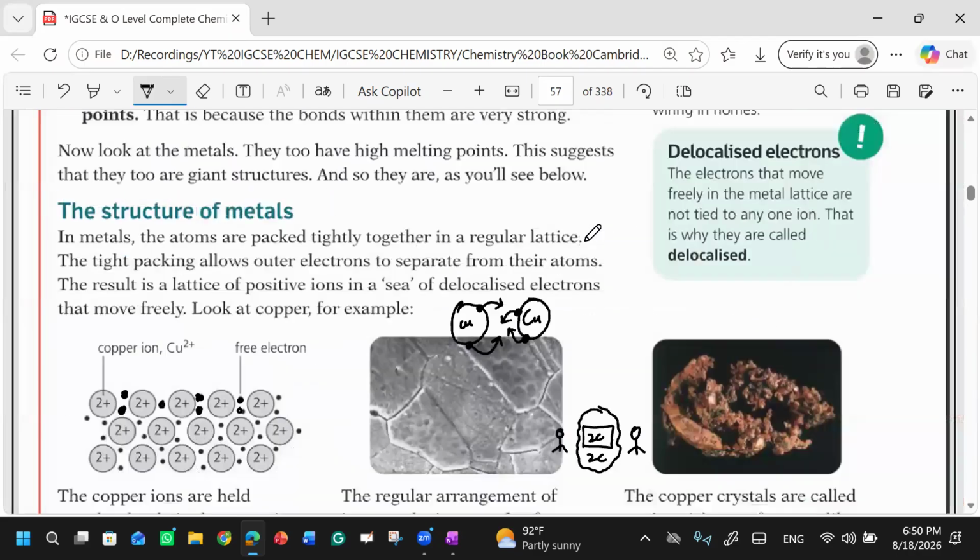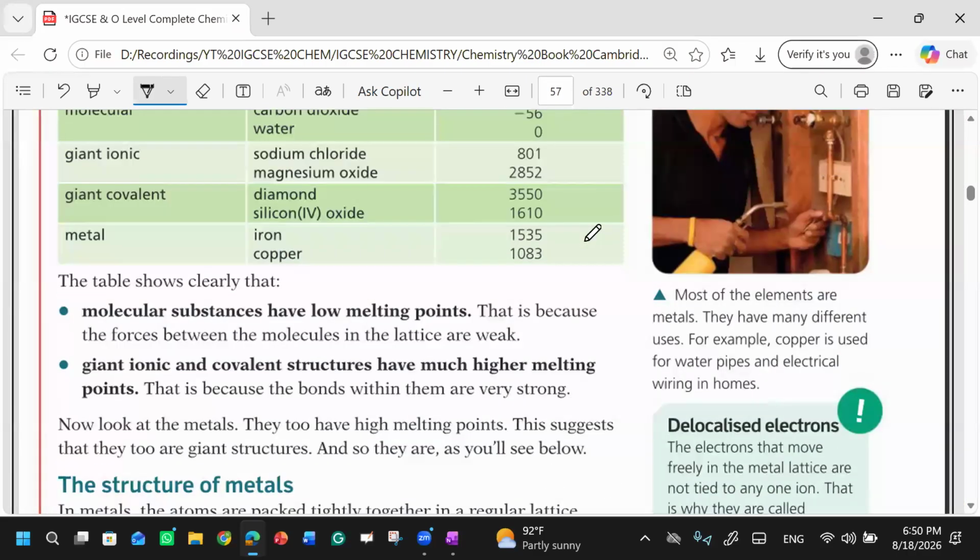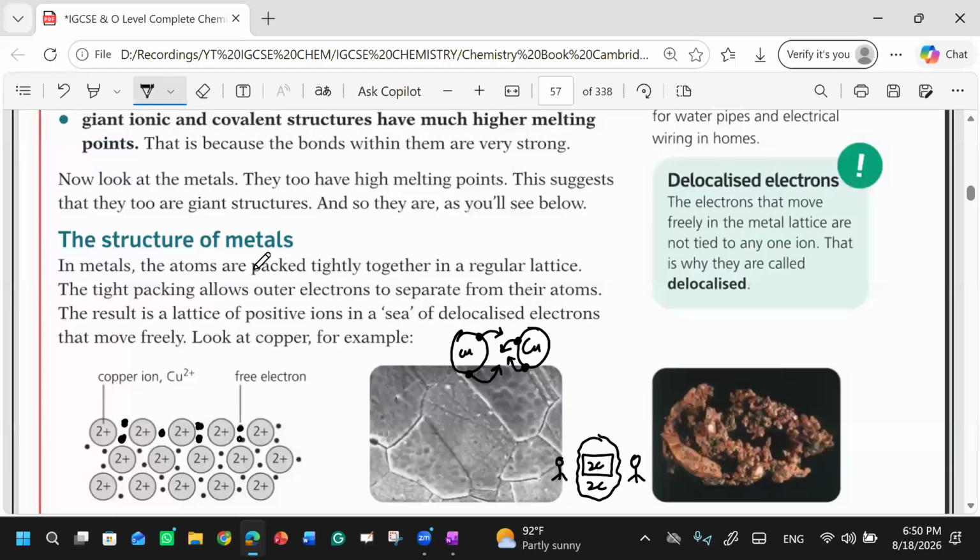Read this. They have mentioned over here, in metals the atoms are packed tightly, they are close enough in a regular lattice. The tight packing allows outer electron to separate from their atom. What they're saying? Outer electron of this copper, these two, will be separated from their atom. And where will they go? In between this region.